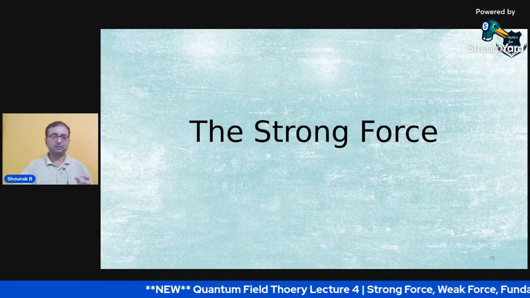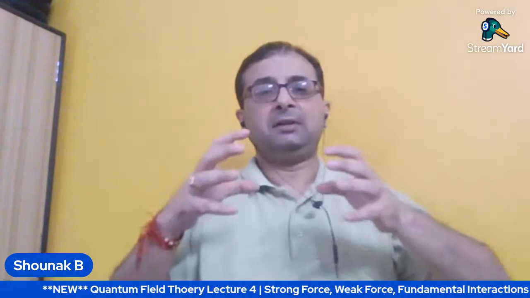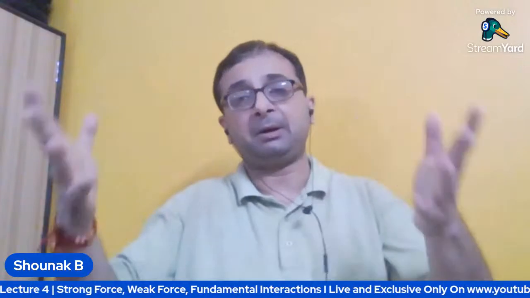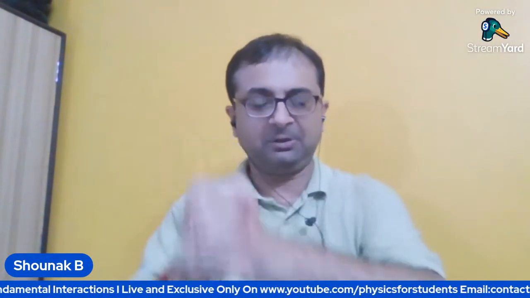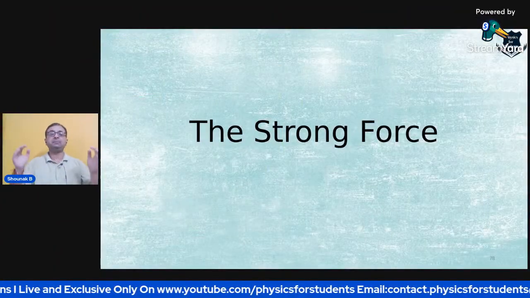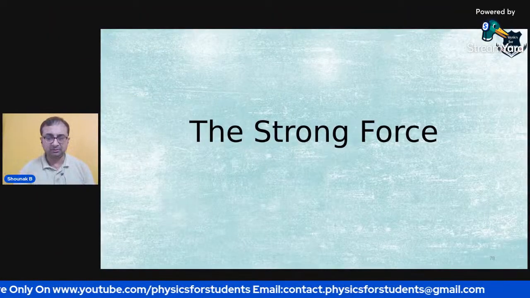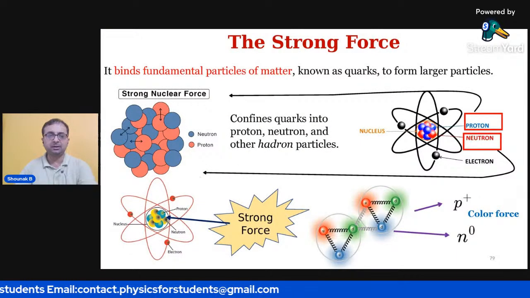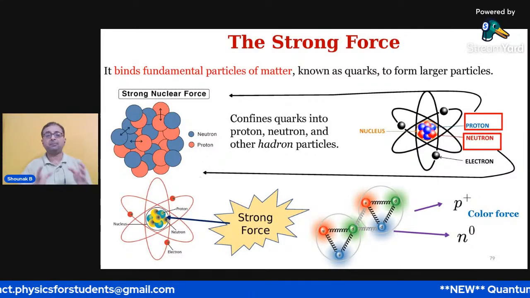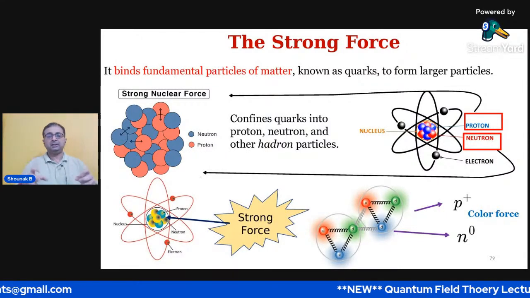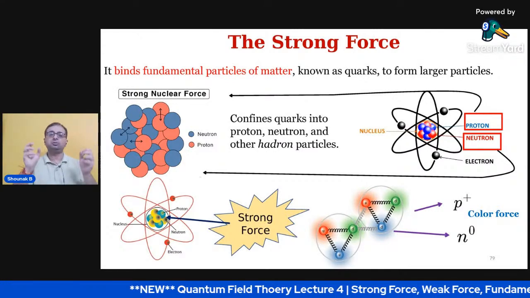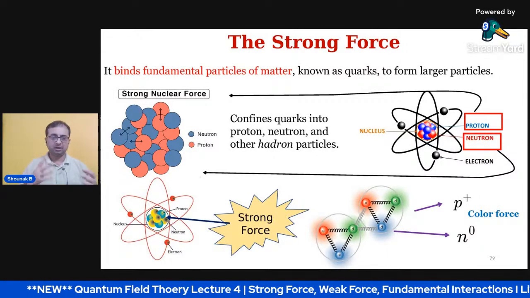Remember, strong force and weak force, it is very simple. The weak force is responsible for decay, so it is the alpha, beta, and gamma decay. And the strong force is a strong bonding. We have friendship between us. So strong forces are those which keep the atoms bound together. The strong force binds fundamental particles of matter together to form what we call the nucleon. The strong interaction confines quarks into proton, neutron, and hadron formation.